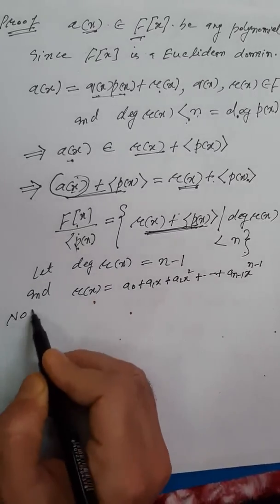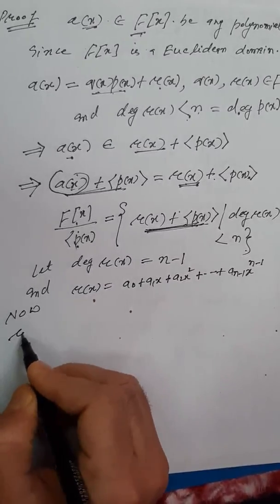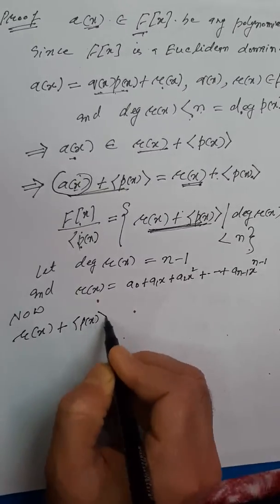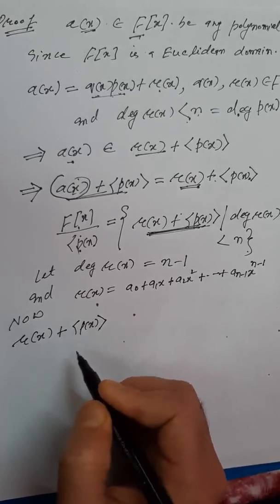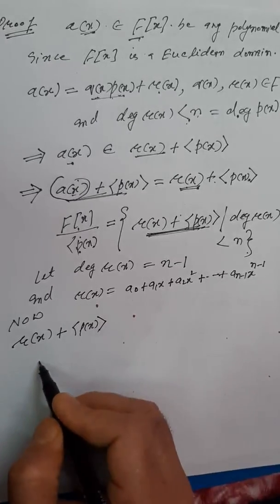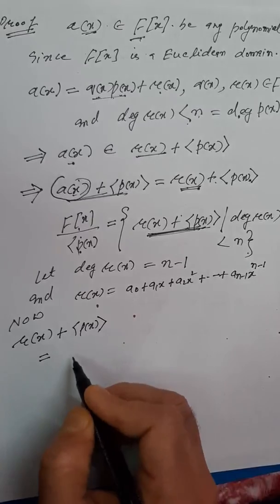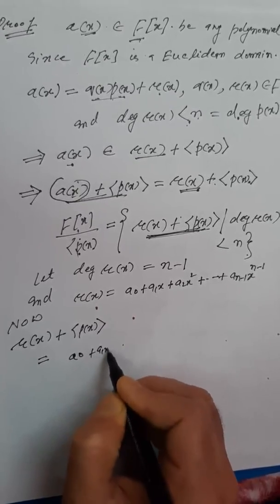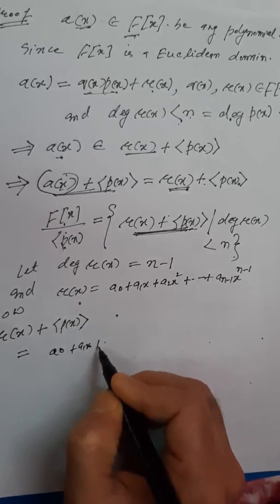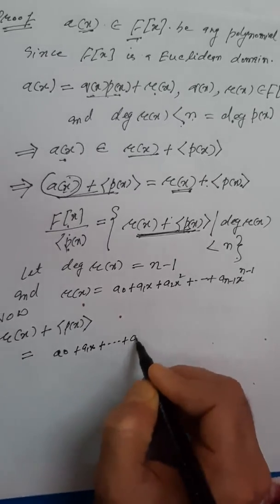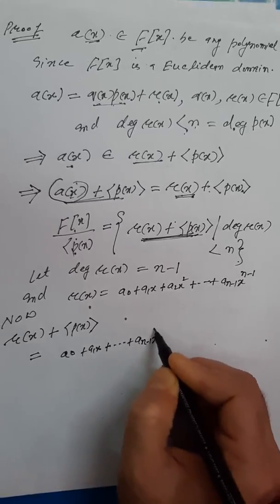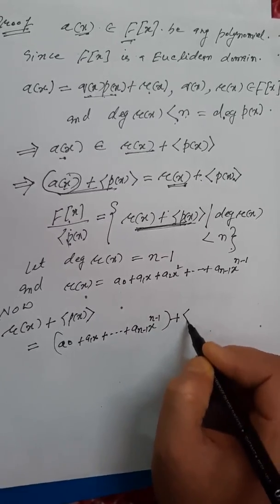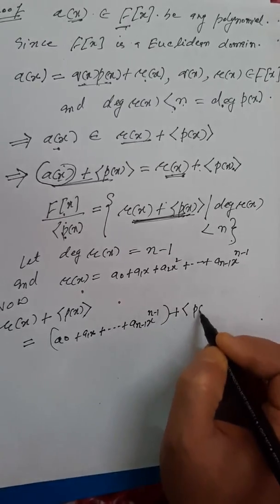So now if I take r(x) plus the ideal generated by p(x), this would equal a0 plus a1x plus so on plus a(n-1)x^(n-1) plus the ideal generated by p(x).